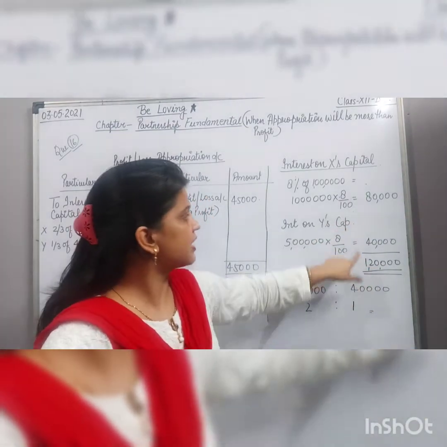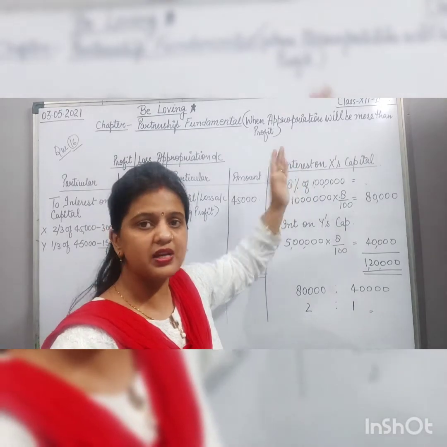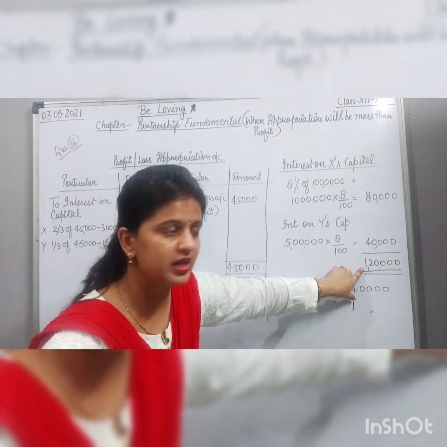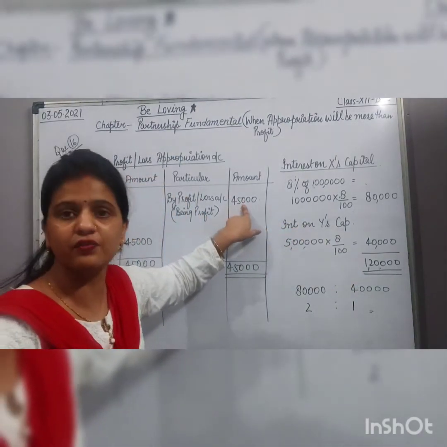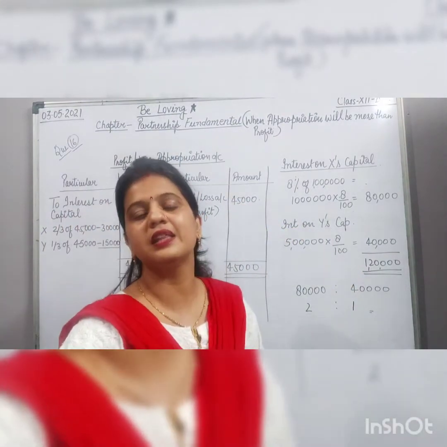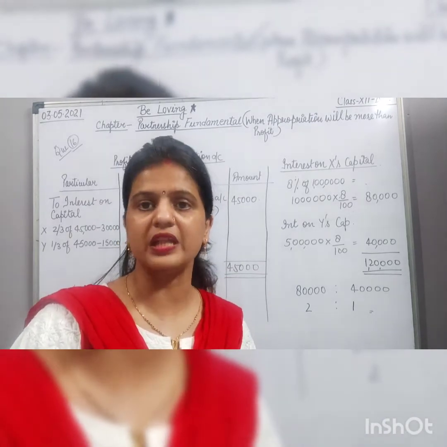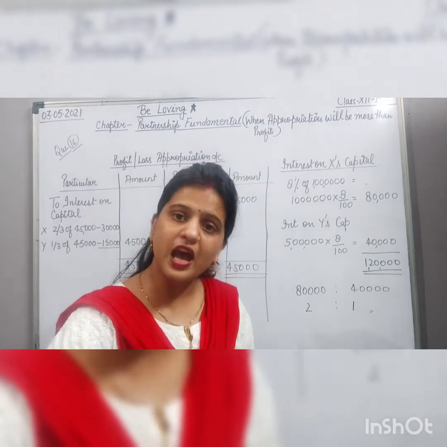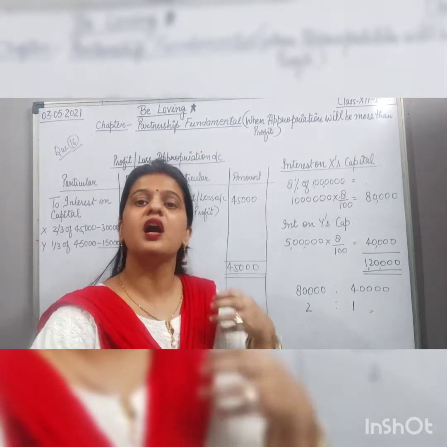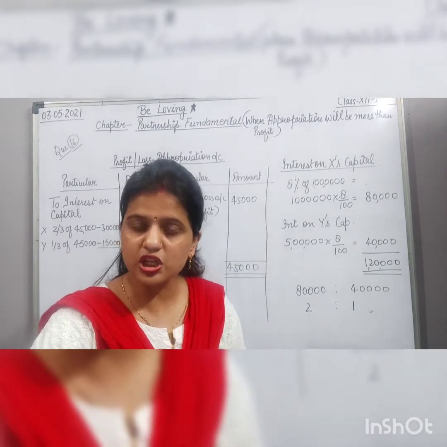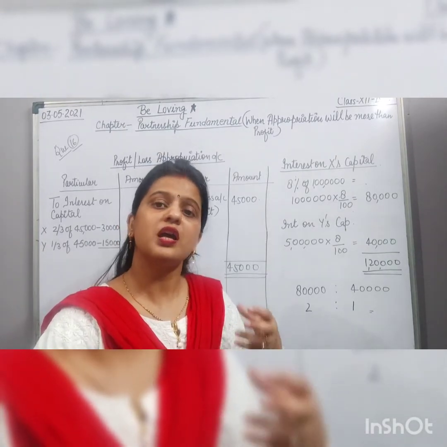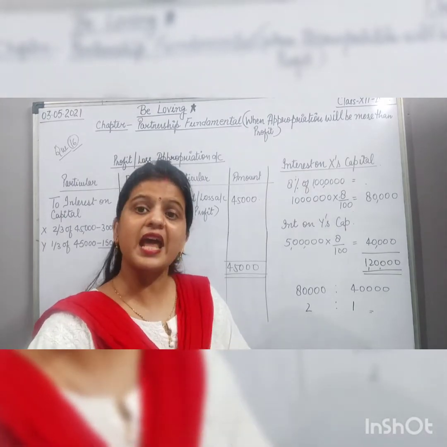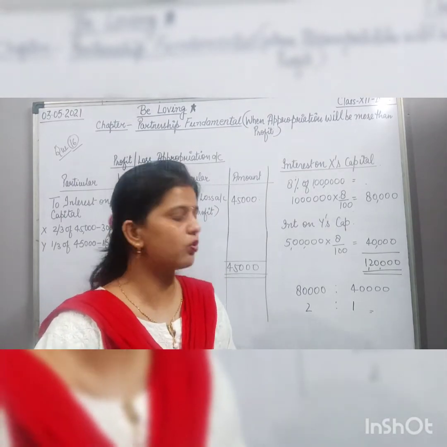Here we can see that interest on capital is an appropriation of profit. The appropriation of profit is coming to 1,20,000 and the available profit is 45,000. Okay, here we can see that the appropriation is more than the profit. So in this condition, what do we have to do? We have to calculate the ratio again. In which ratio do we have to divide the profit? We have to distribute the profit in the appropriations ratio.